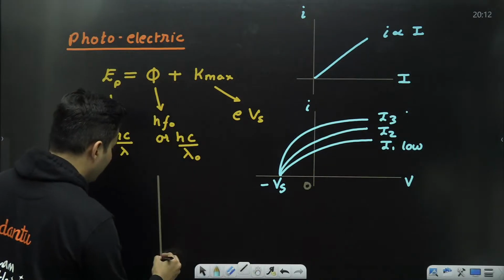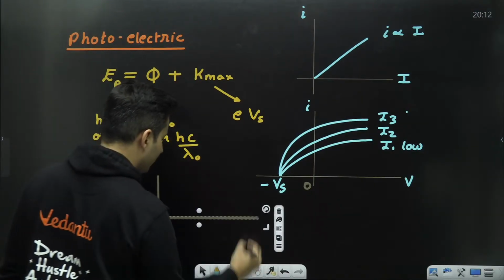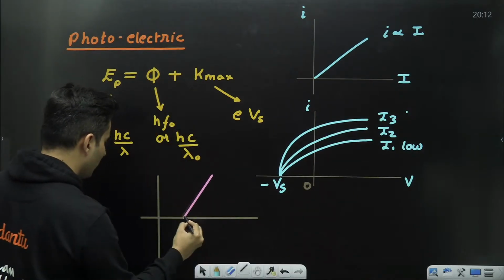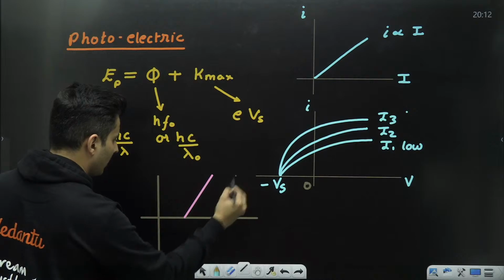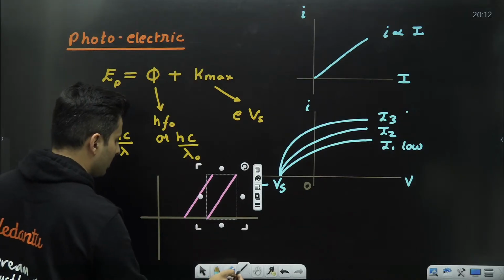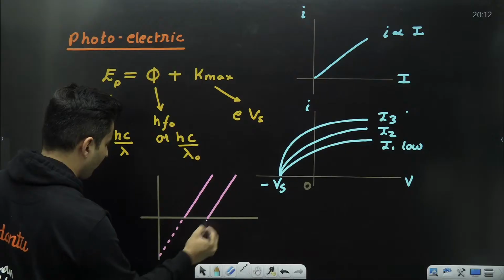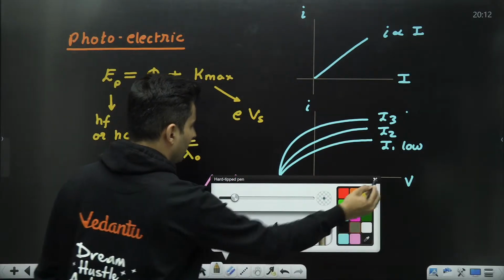Another important graph which you should be aware of is something like this, and you can continue over here.